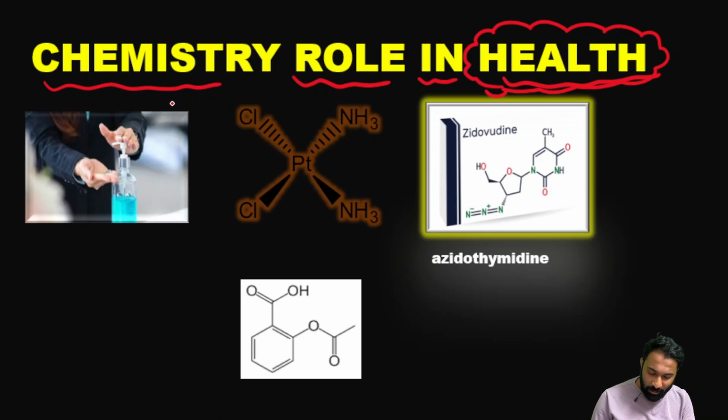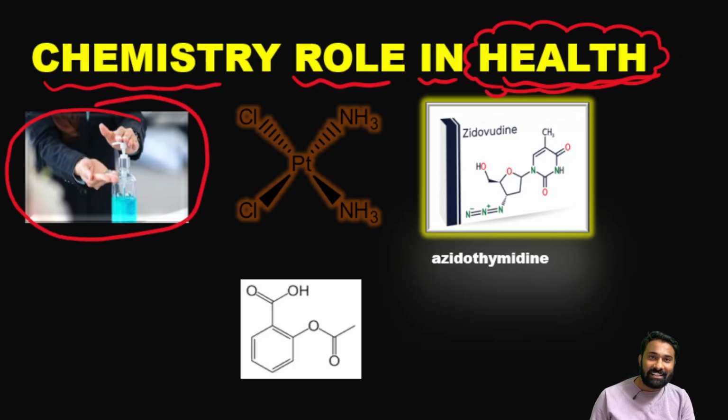First, I hope you have seen this one. What is that? That is sanitizer. In the recent corona times, we have used our sanitizers, right? In that sanitizer also, we have a well-known chemical compound that most people know. What is the chemical compound that is present in our sanitizer?